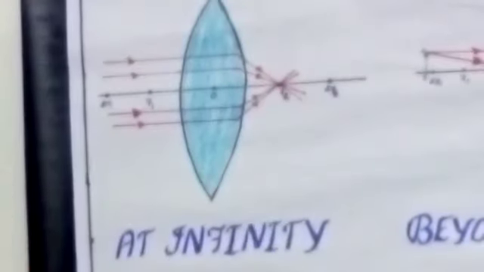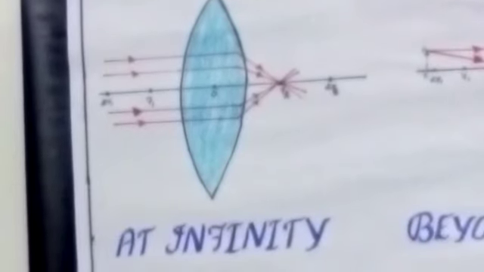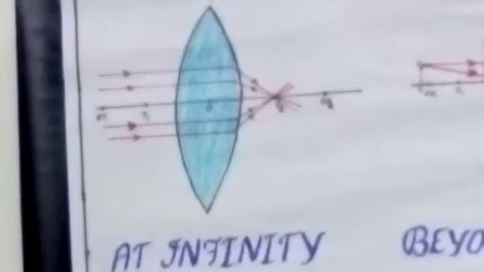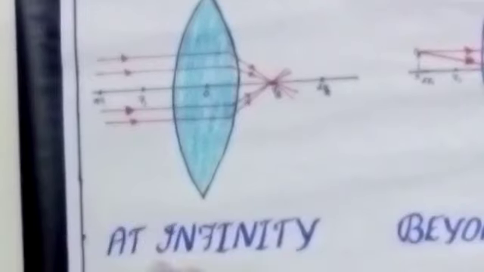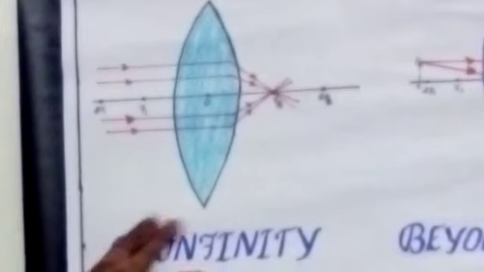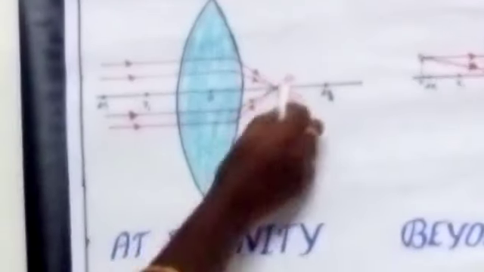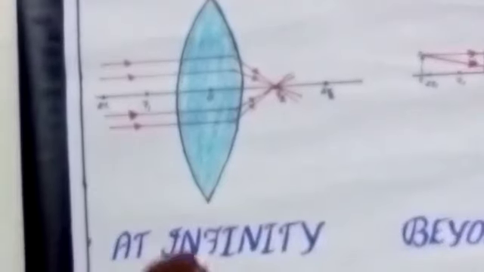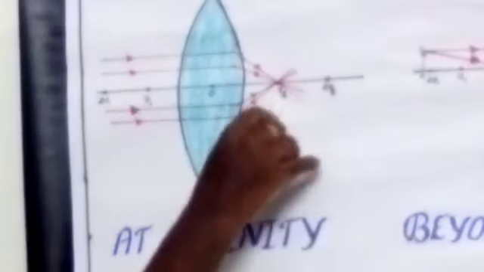When we observe this image, it is a very small, point-size image compared with the object, and the nature of the image is real. We can see the real image. There are two types of images, real image and virtual image. So here the real image is formed. If the object is at infinity, the image is formed at F2, at the focus.